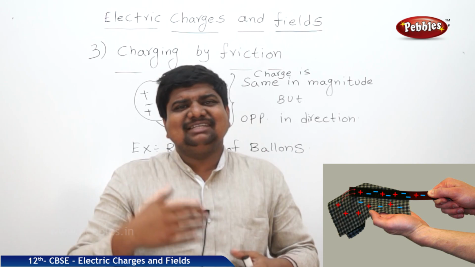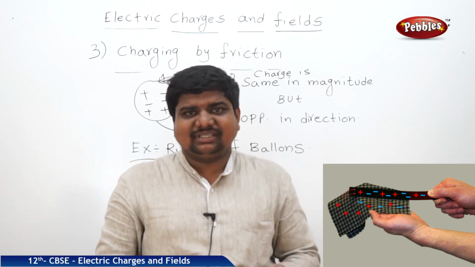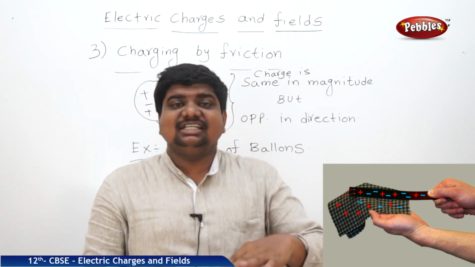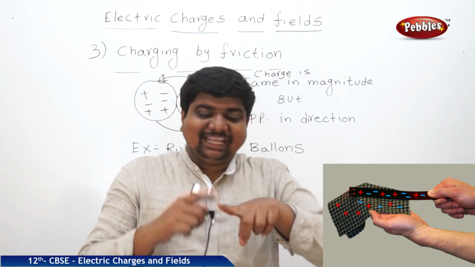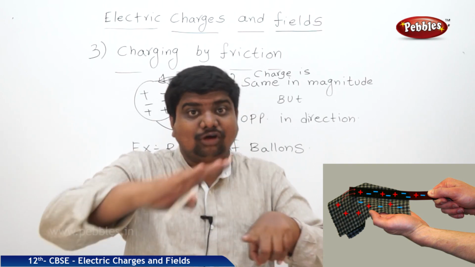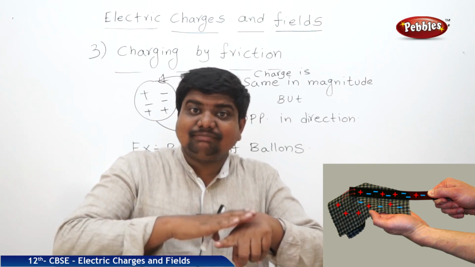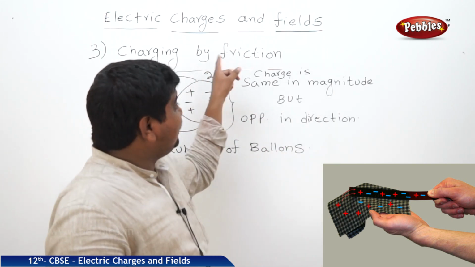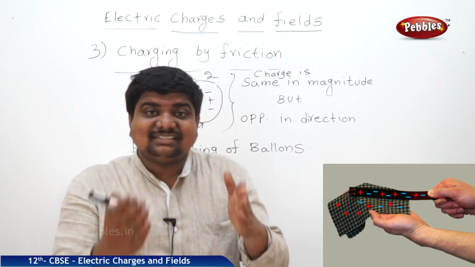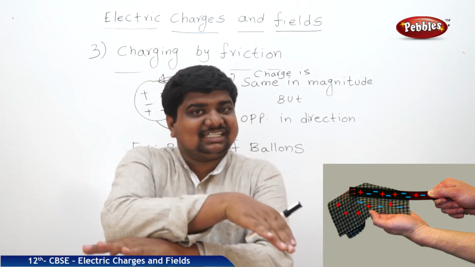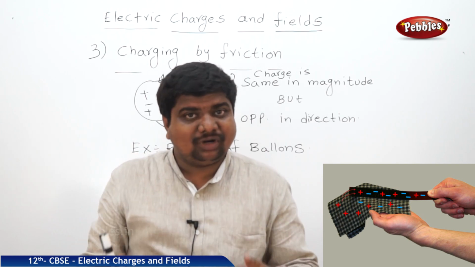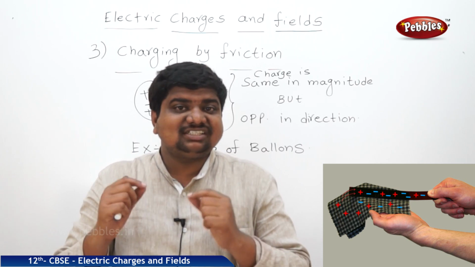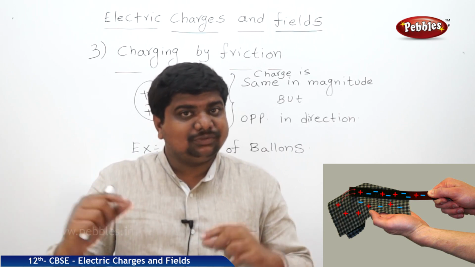And one more thing, for charging by friction we can give many examples. A polythene is rubbed on woolen cloth. In this case also, charge will transfer from one body to another body. A glass rod is rubbed with silk cloth. A plastic rod is rubbed with silk cloth. All these are examples of charging by friction. In this case, there is a mutual exchange of charge carriers from one body to another body. And we will see some examples in the form of problems, how much charge will transfer from one body to another body.